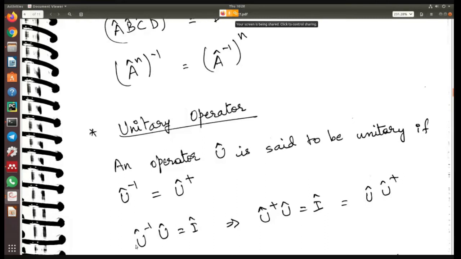So U inverse U will give you I, obviously. And because U inverse is equal to U dagger, you can substitute U inverse with U dagger and you get U dagger U is I. And whether you write I as U inverse U or U U inverse, it's the same thing, at least for I. So you can also write I as U into U dagger. I hope this is clear. Please stop me and ask me questions if you don't follow anything, okay?